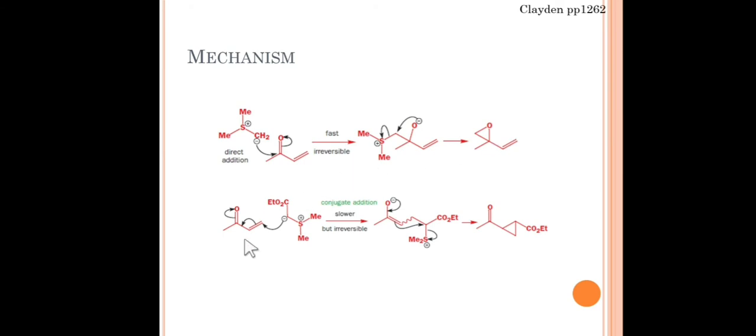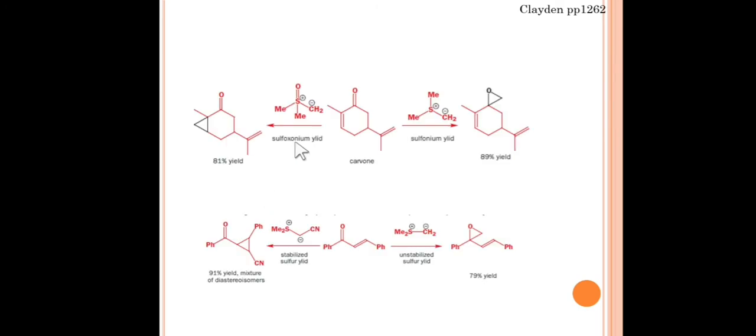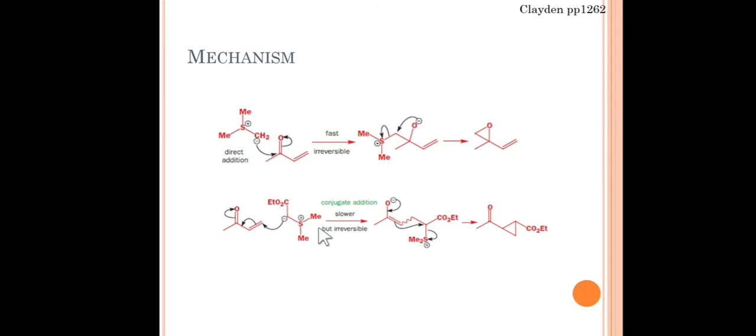Friends, now if we have a stabilized halide, in the previous two slides I have shown you three different types of stabilized halide. This negative charge is stabilized by CO2. In the previous slides you can see this is stabilized by S double bond O, and this is stabilized by CN. So all these three are nothing but stabilized sulfur halides. There are three different examples of stabilized sulfur halide.